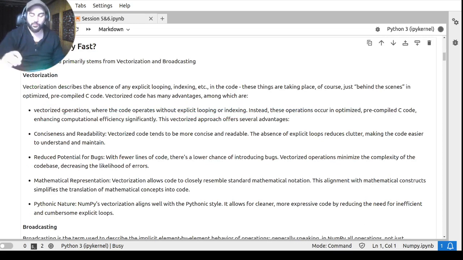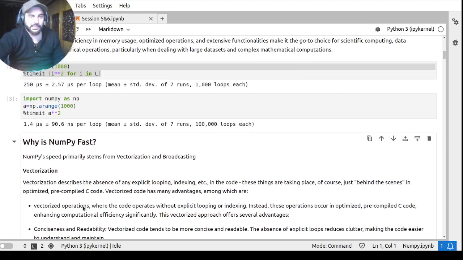So I just want to time it. I want to see how much time it takes. So you can see how fast it is. It's 1.4 microseconds. Look here, it was 250. It's nearly 200 times faster.